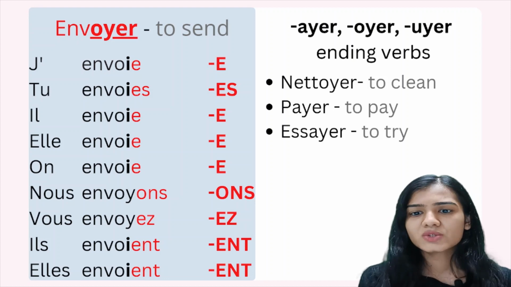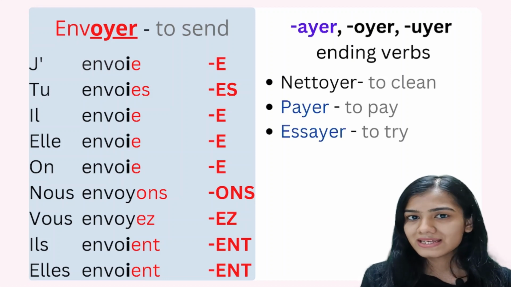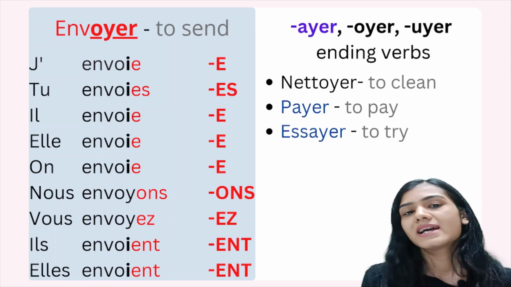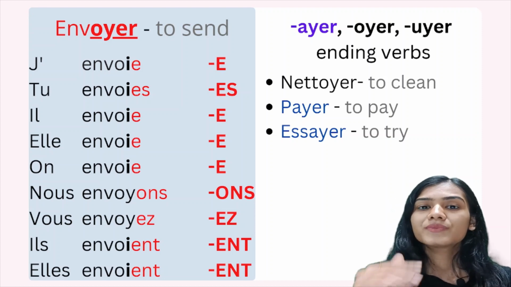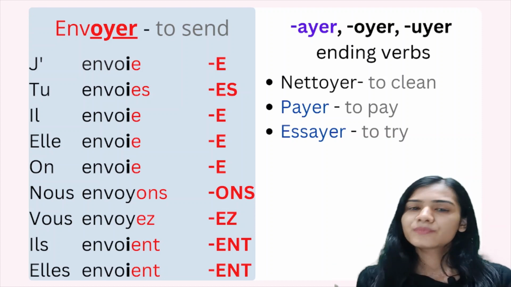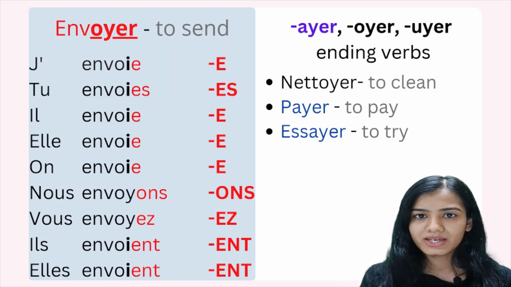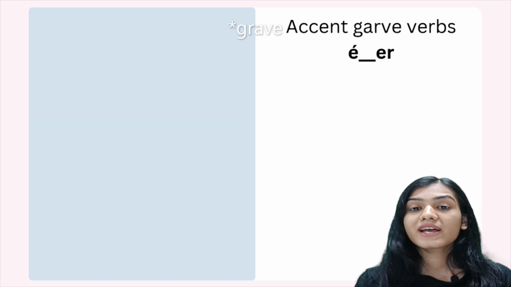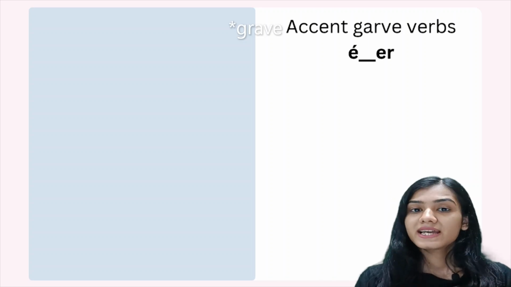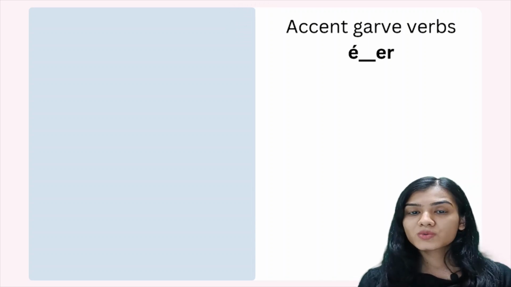In this case, when we are going to talk about AYER ending verbs specifically, then it is not necessary to interchange the Y with I. We can do that and we can skip that as well. That's optional. Okay.